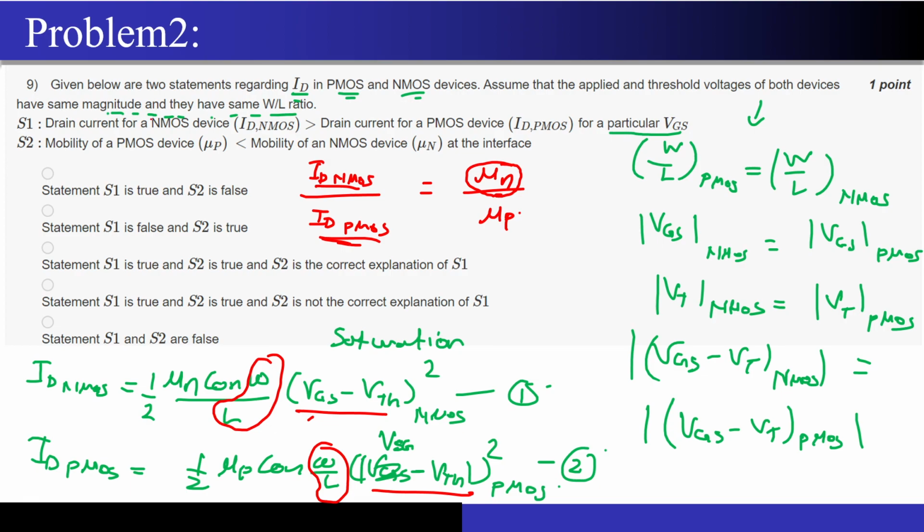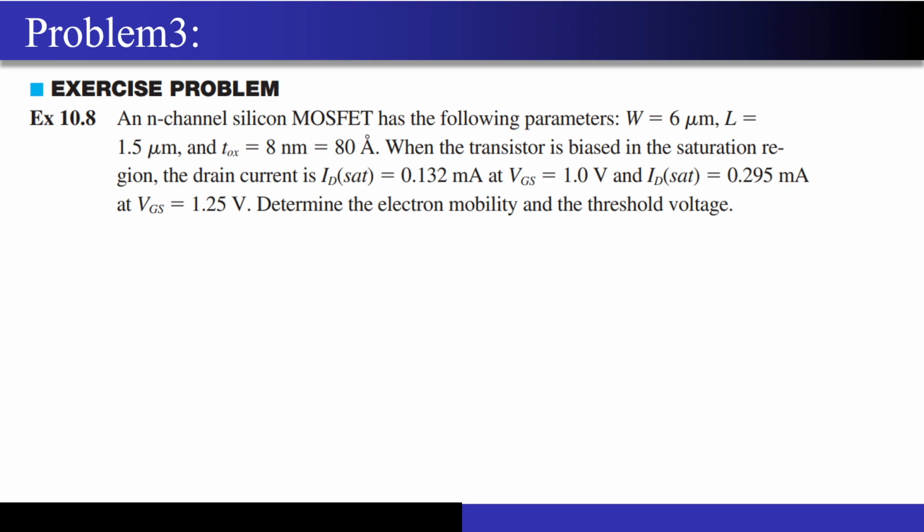So the statement 1 that they have mentioned, that ID of NMOS will be greater than ID of PMOS, is true, right? The reason they have given in statement 2 is that the mobility of the PMOS device is less than the mobility of the NMOS device. Even the reason given is true, correct? So both the statements are correct, and statement 2 is the correct explanation of statement 1. So this is the option that we have: statement S1 is true, S2 is also true, and S2 is the correct explanation of statement 1. I hope it is very much clear.